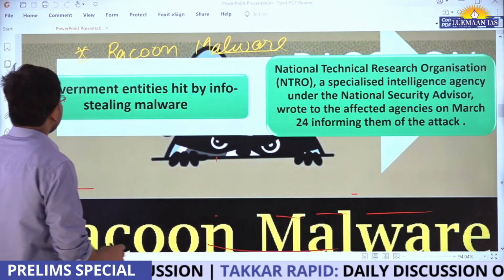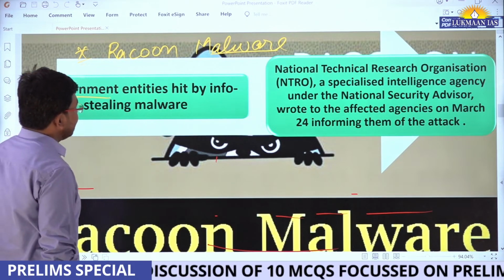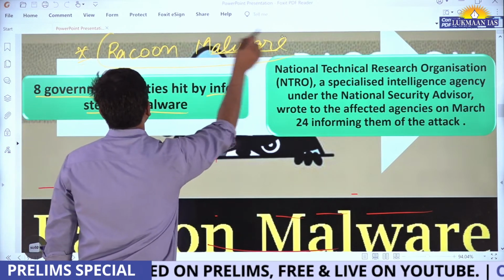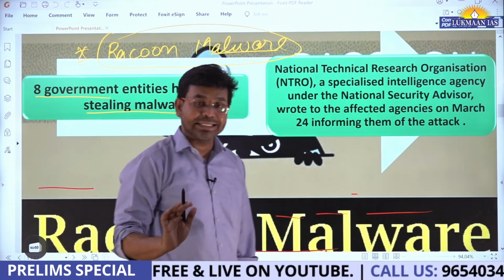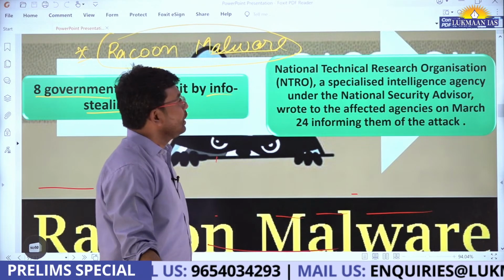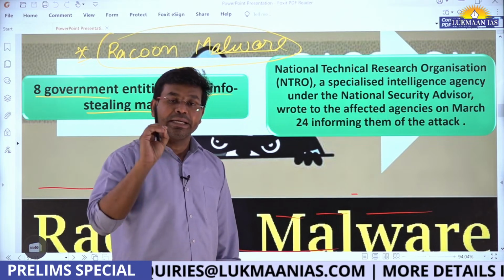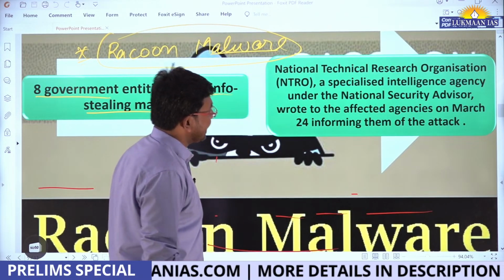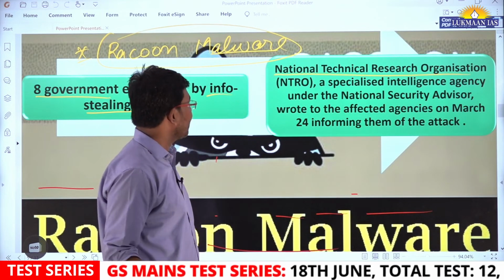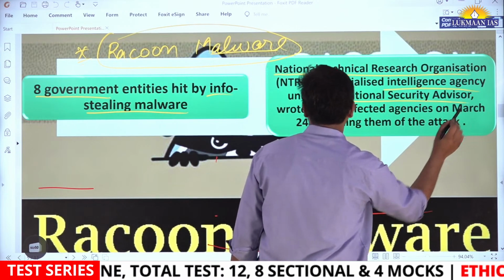Okay, so 8 government entities, 8 government departments, were recently hit by information stealing malware. This particular software, the Raccoon malware, is an information stealing software. So there are 8 government agencies that have been affected. This information was released by the National Technical Research Organization, which is a specialized intelligence agency under the National Security Advisor.